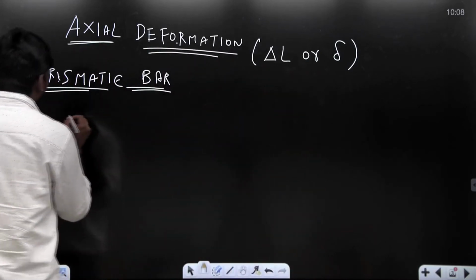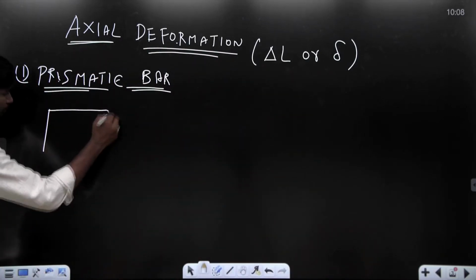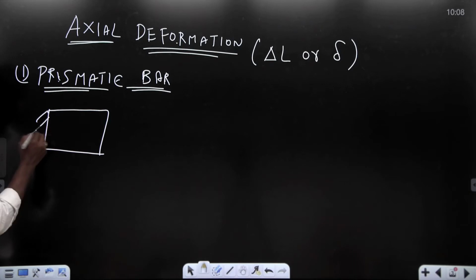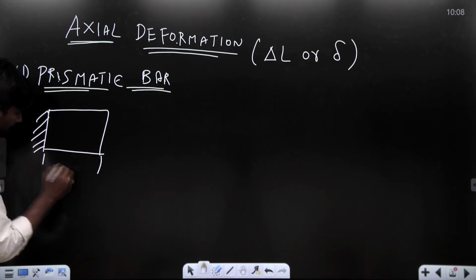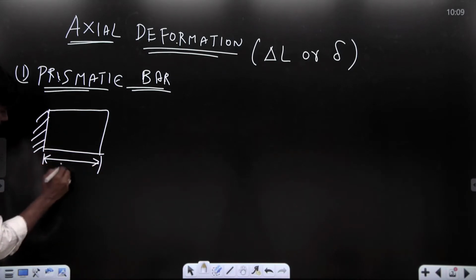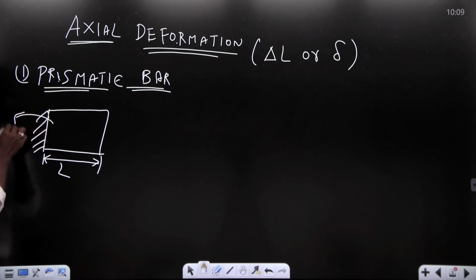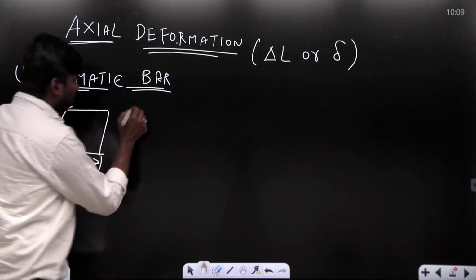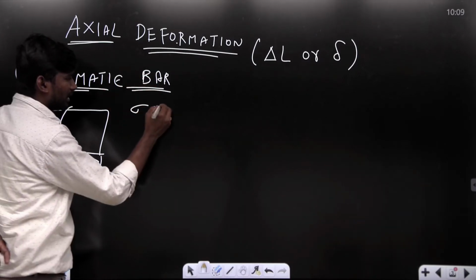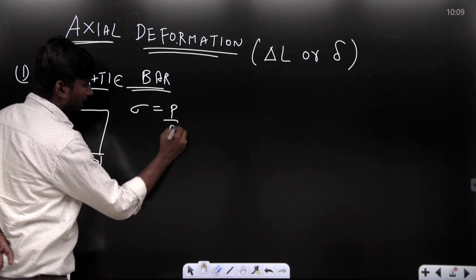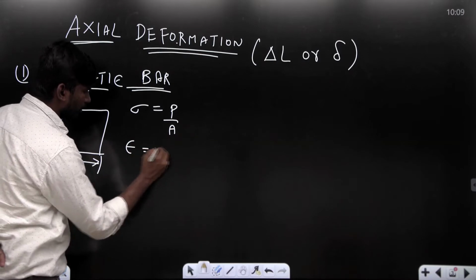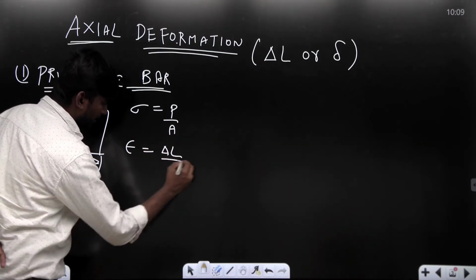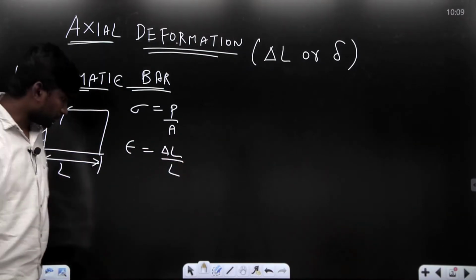Now, for example, a prismatic bar of length L, having area A and material property E. Earlier I already discussed that stress is equal to load by area, and strain is equal to change in dimension by original dimension, right?